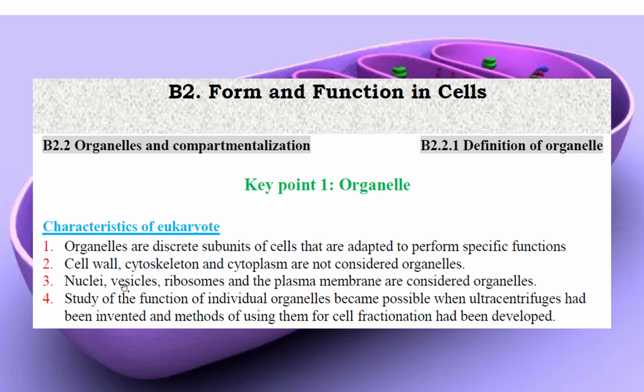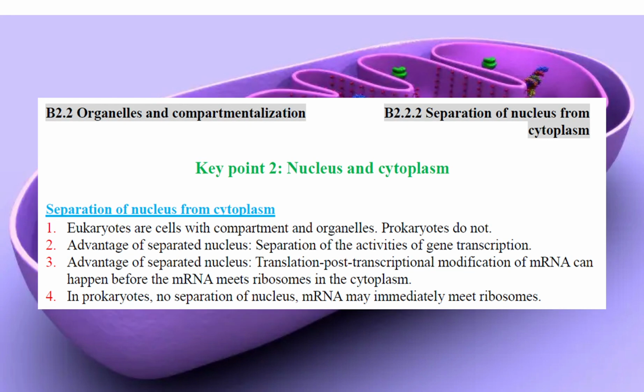The others are organelles: nuclei, vesicles, ribosomes, and the plasma membrane are considered organelles. And we can study the function of the individual organelle. How is that possible? Because of advancements such as ultracentrifugation and cell fractionation. This skill developed such that we can study the organelles in detail. First, we need to learn about the nucleus and the cytoplasm. The separation of the nucleus from the cytoplasm is important for compartmentalization.